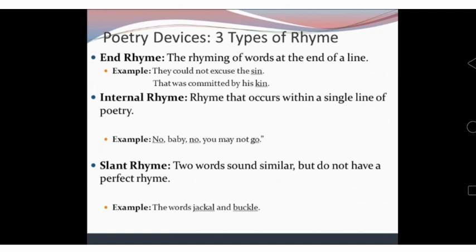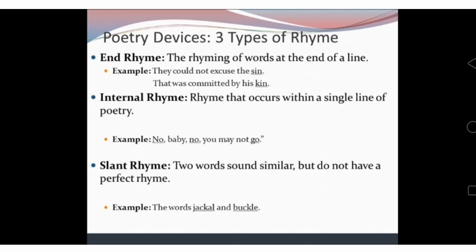End rhyme is the rhyming of words at the end of a line. For example, they could not excuse the sin that was committed by his kin. Here you can see the last words of the lines rhyme. This is called end rhyme.